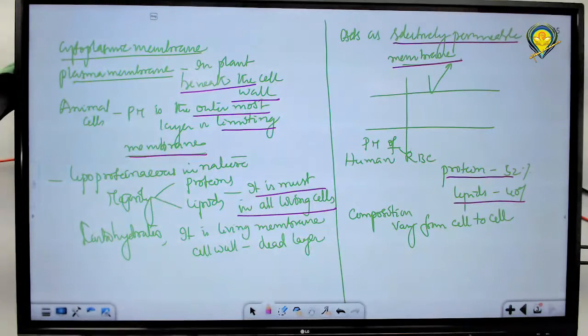So it is a must for all living cells. Some of the living cells are lacking a nucleus. Some of the living cells are lacking a cell wall. Some of the living cells are lacking what? Chloroplast. But every living cell should possess one structure, that is nothing but the plasma membrane.